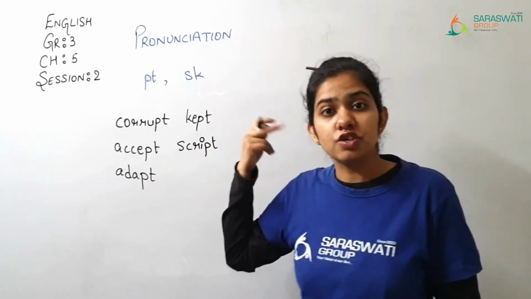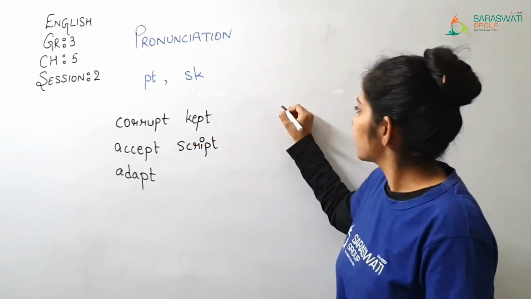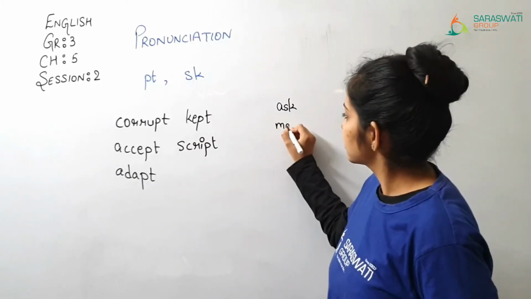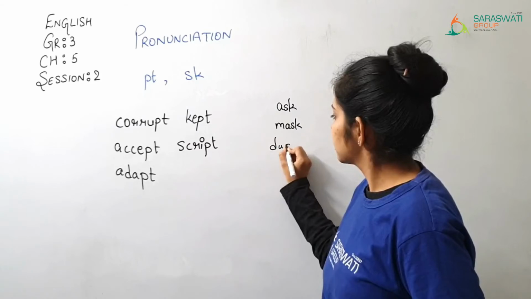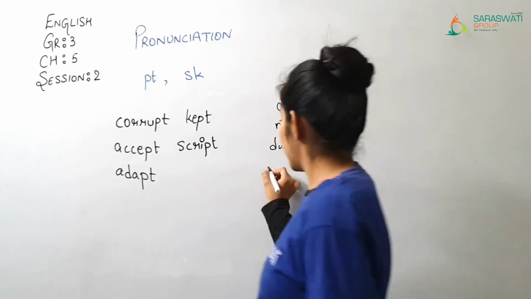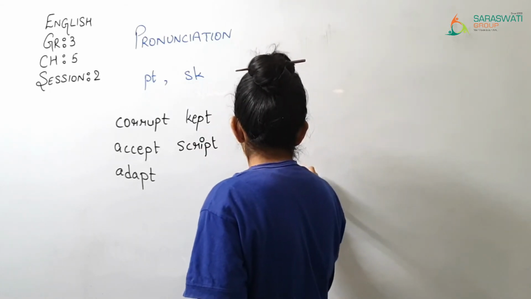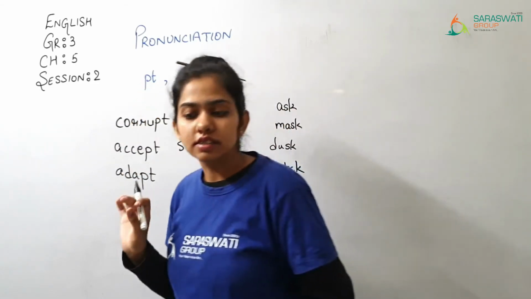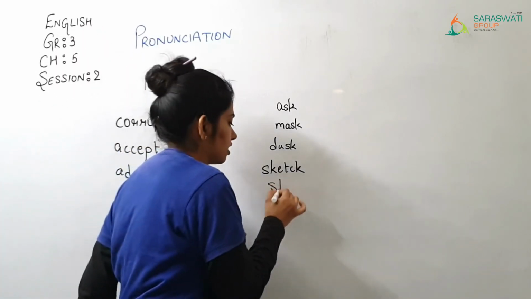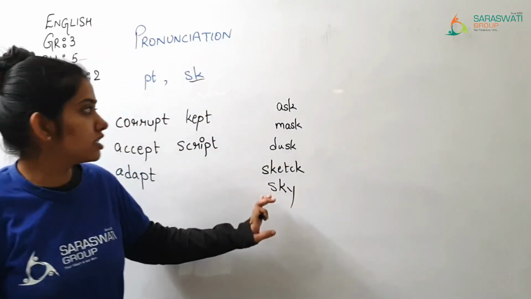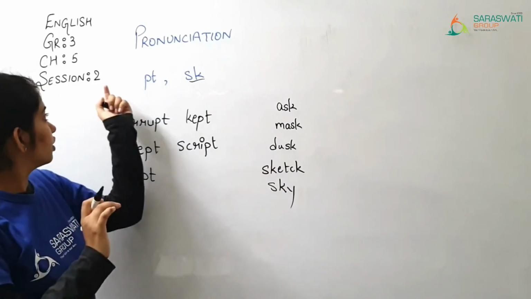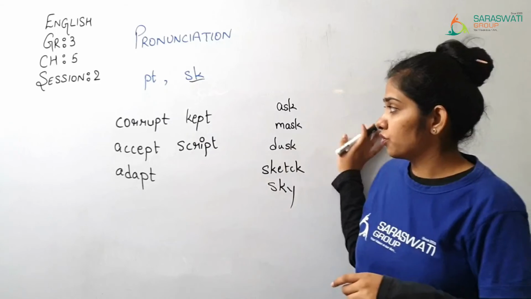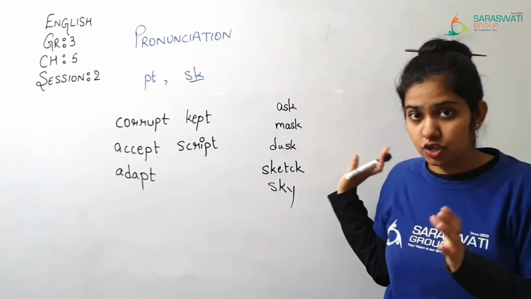And now let's see the pronunciation of sk, sk. Ask, mask, dusk, sketch, sk. The pronunciation of these is sk and this is t. Then sky, sky, sk. The pronunciation of this is sk and for this is t. Okay, so now you come to know about the pronunciation, right?